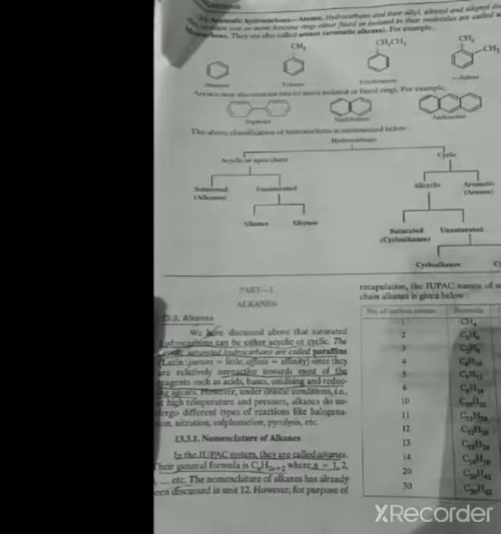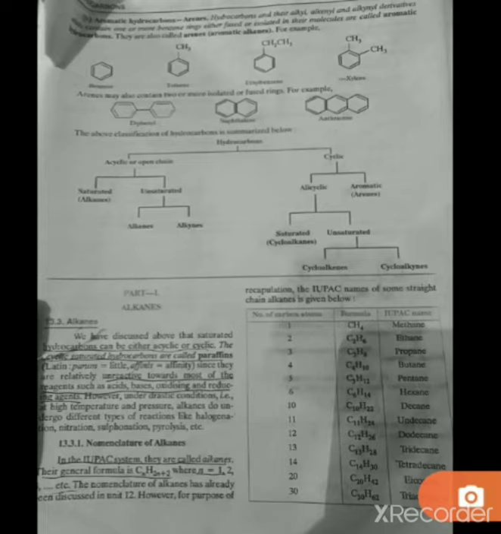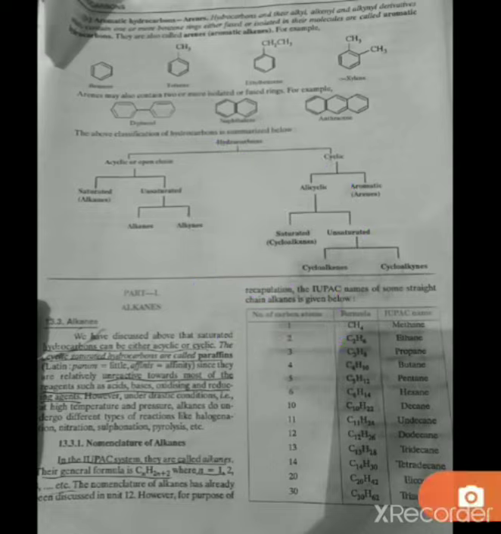And now let's talk about aromatic hydrocarbons. Students, these hydrocarbons and their alkyl or alkenyl or alkynyl derivatives contain one or more benzene rings. So in any structure of a compound, when you see a benzene ring, it is termed an aromatic hydrocarbon. There may be 2 benzene rings, there may be 3 benzene rings, and depending on the presence of benzene rings, they are called aromatic hydrocarbons.